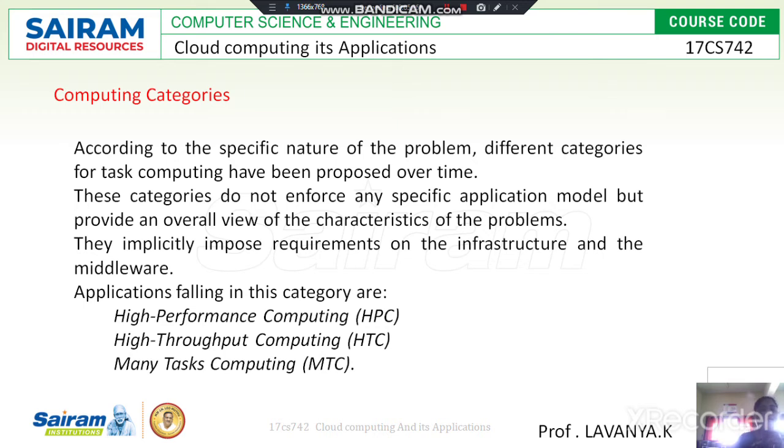Here, the grid or the cloud can be composed of heterogeneous resources, which are clouds, workloads, clusters, data centers and desktop machines. These are all the different resources which we are going to compose on the HTC platform, that is, the high throughput computing platform. And we are going to use it to support HTC, that is, high throughput computing applications.